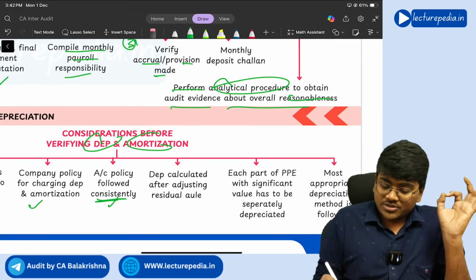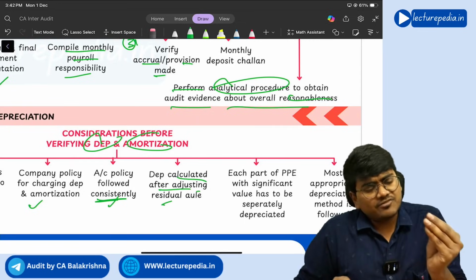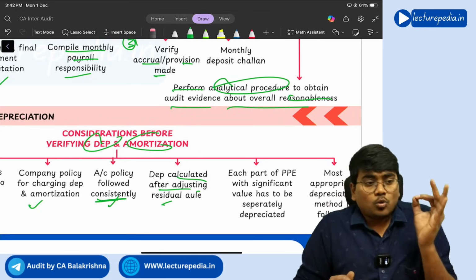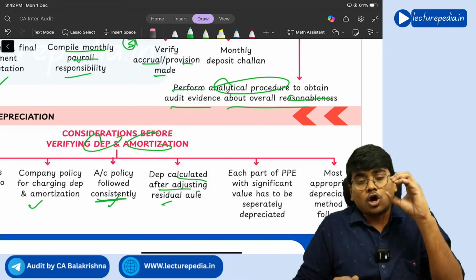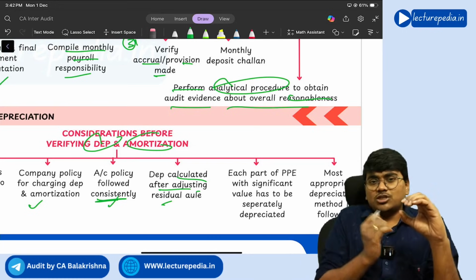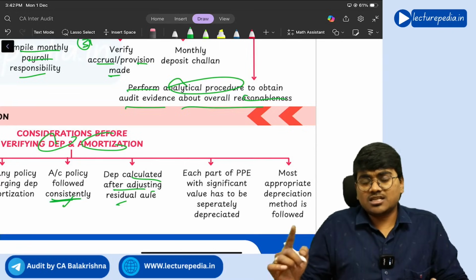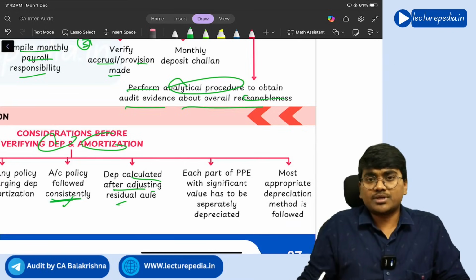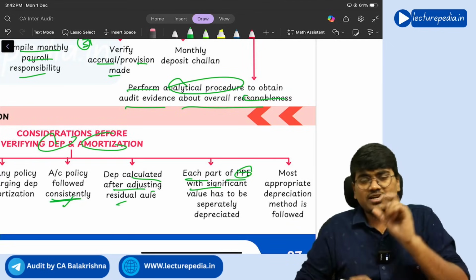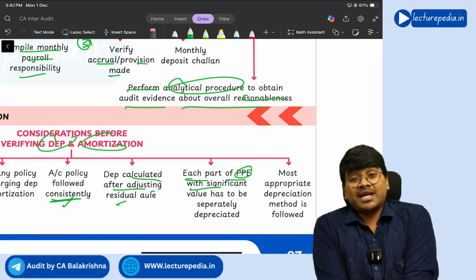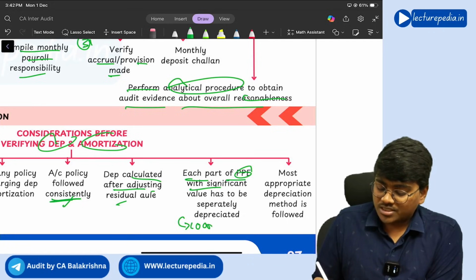And depreciation calculated after adjusting residual value. Of course, for each and every asset there will be residual value. Whatever the depreciation that you calculate, that should be calculated on the value after reducing the residual value, right? So cost minus residual value multiplied by depreciation percentage you will use, right? Next, each part of PPE with significant value has to be separately depreciated. This you will call as component wise depreciation.